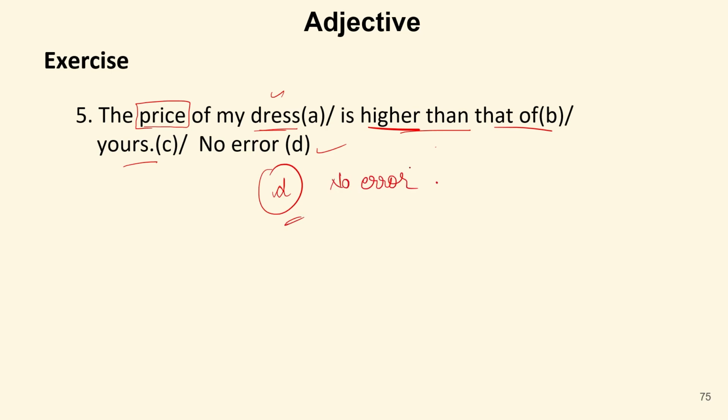Now, a kind of error comes from this part of the sentence. These types of sentences. Let us take an example.